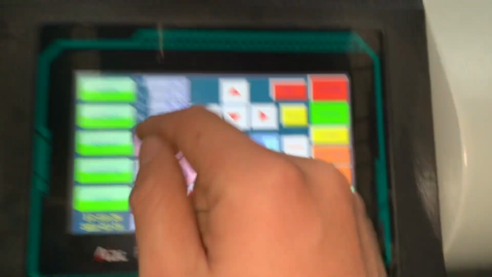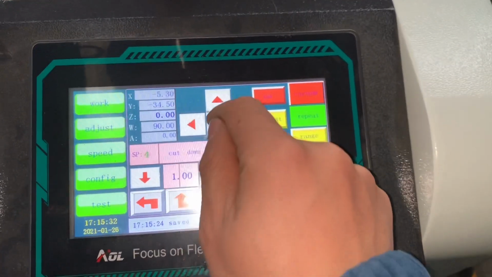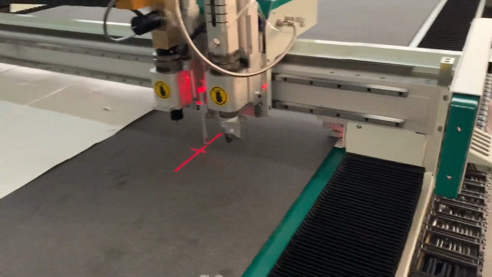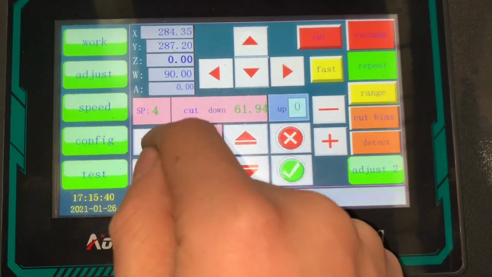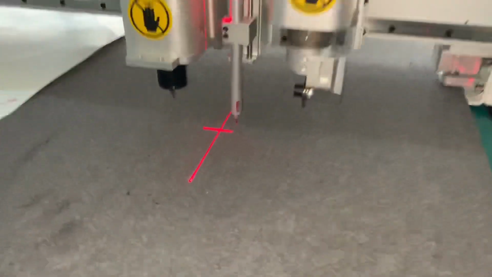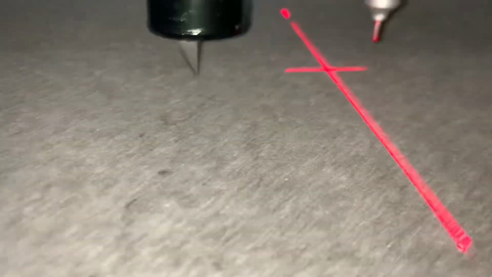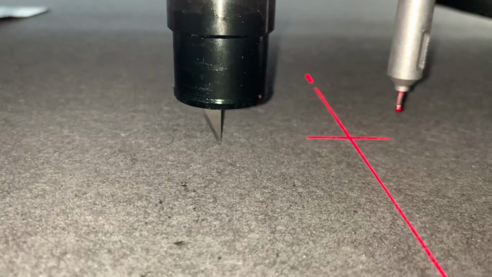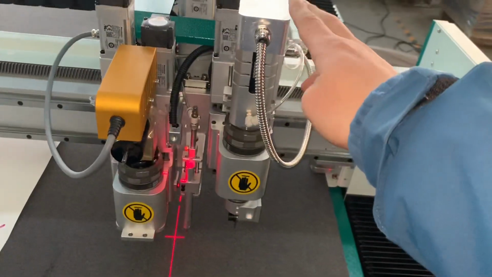Okay, and move the cutter head to this area. And then press this button to drop the tool. And now we check whether the knife depth is right. It's correct. Now it's okay. And this method can also be used for this tool.